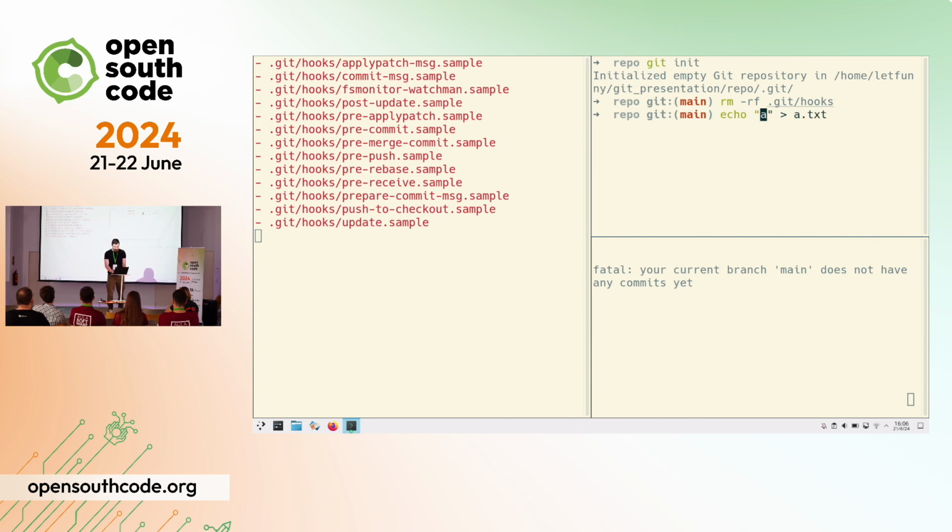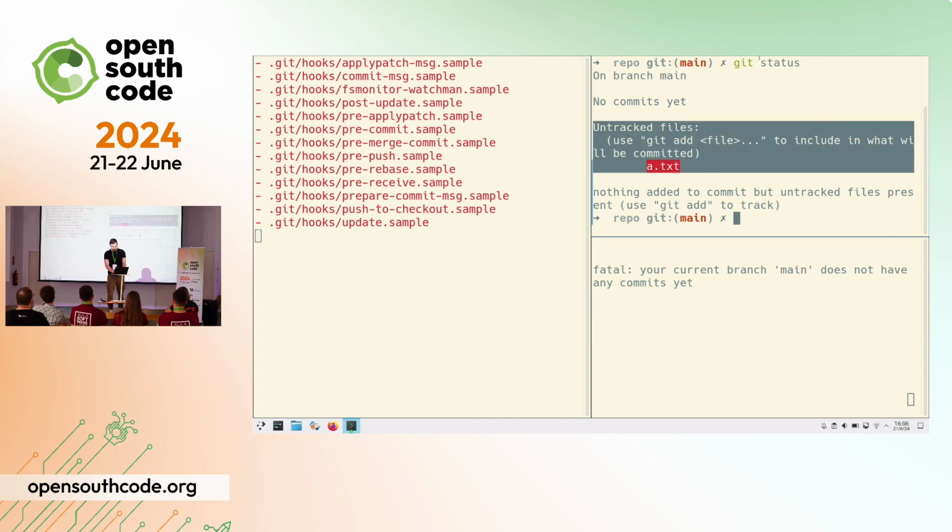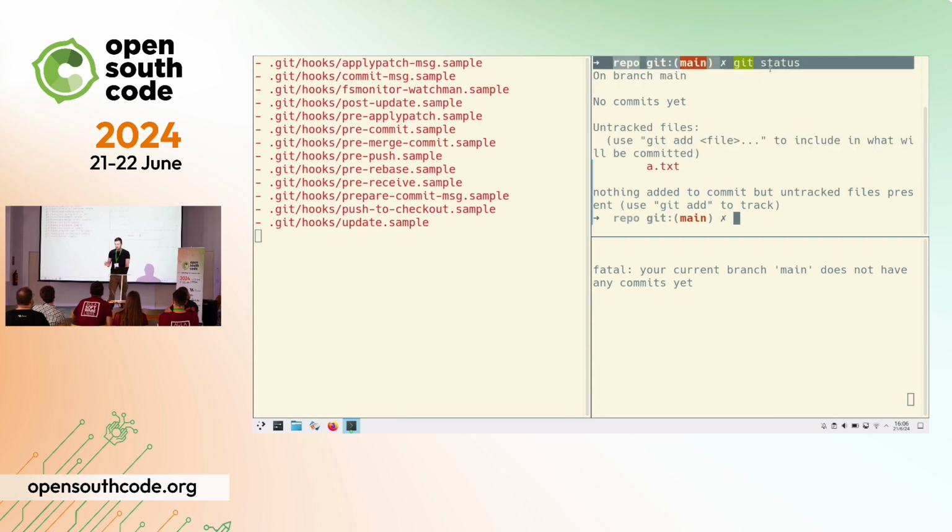Those are the only three colors. OK, so let's start by creating a text file with just an A. And then, at this point, Git doesn't know about it. It's listed as untracked when we run git status. And by the way, I'm just going to try to use the basic commands. We are just going to add a couple more that will be pretty handy, and I'm going to explain those. So we are going to basically be running git add, git status, and git commit.